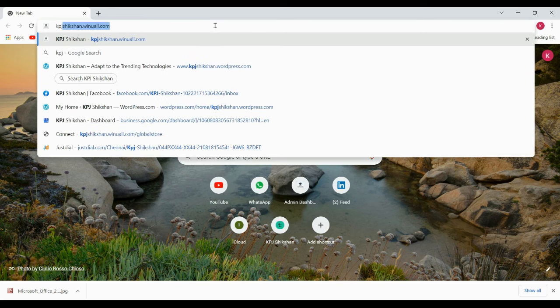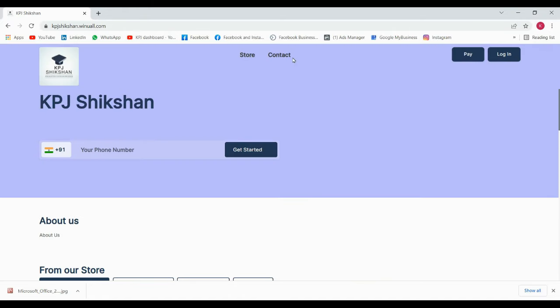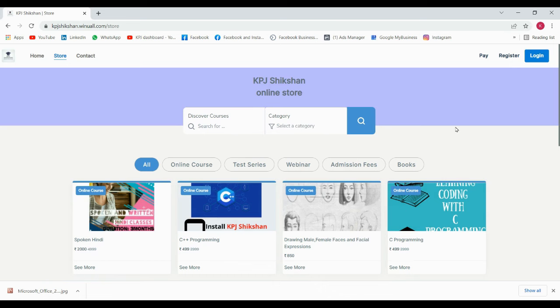So you just need to go into Google and type in kpjshikshan.winyouall.com, and you will get this page and you can just click in the store. You can either log in. If you're new over here, you will get this registration page. You have to register yourself or log in. Then you have the store. Inside the store we have all these things.